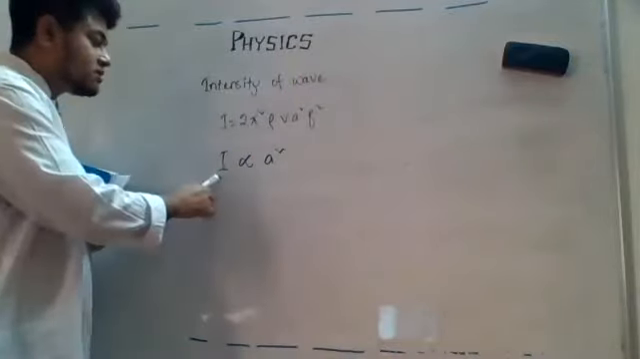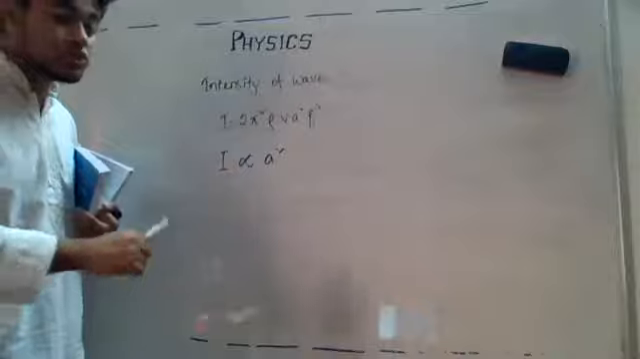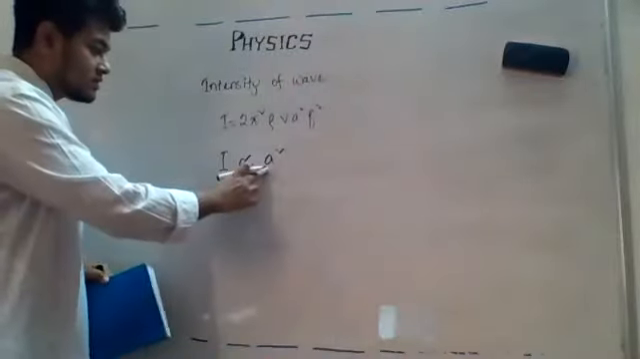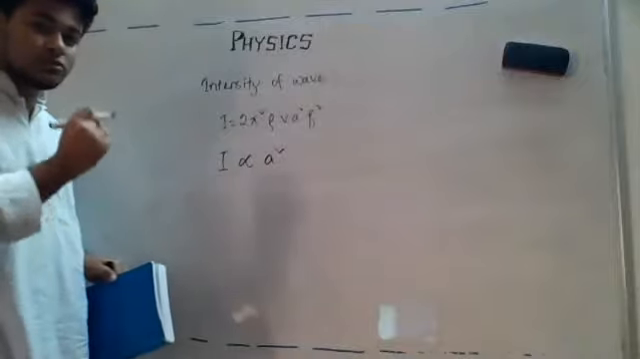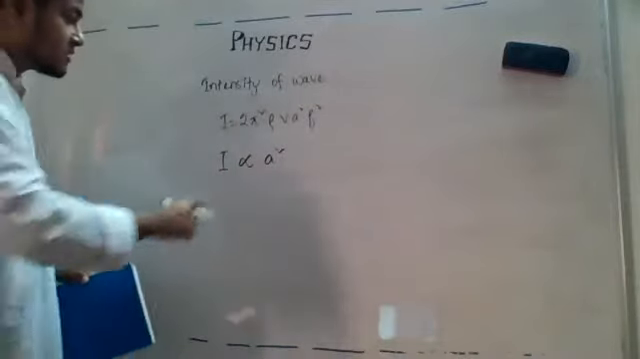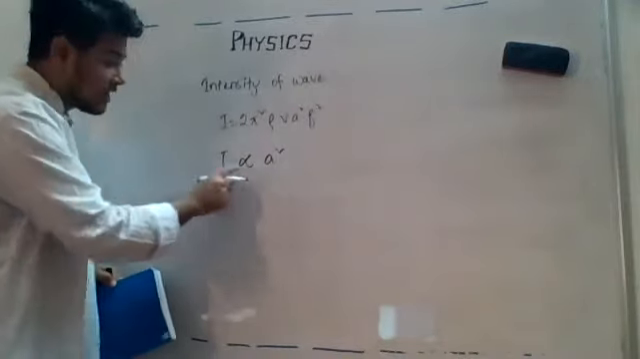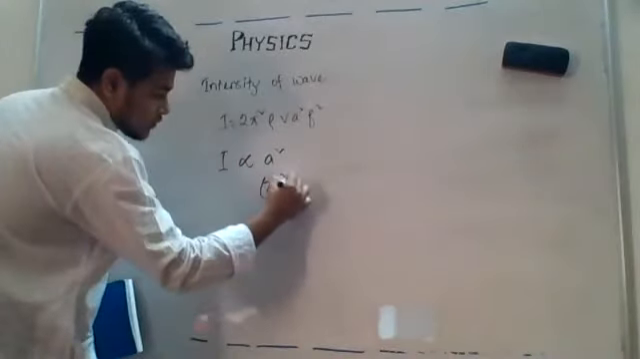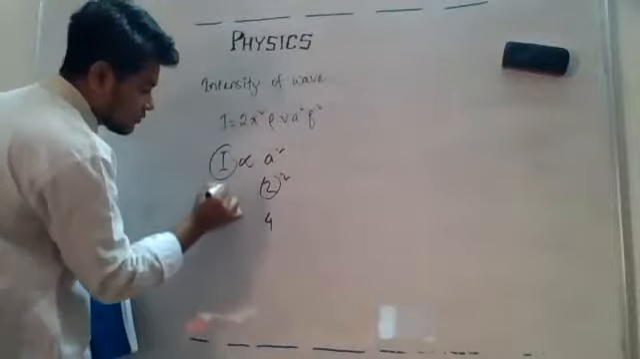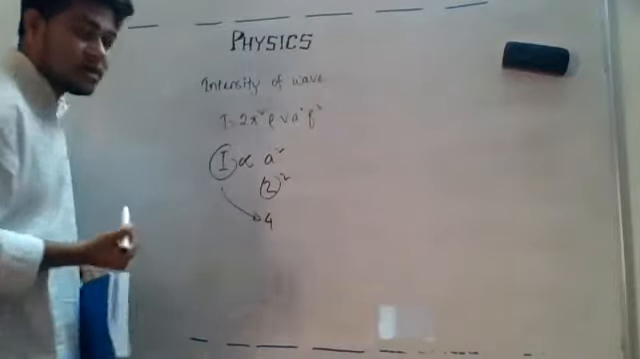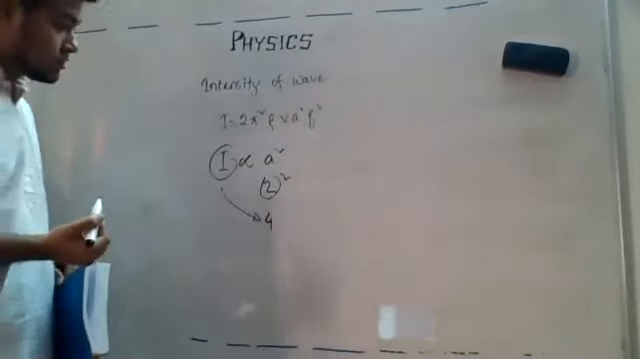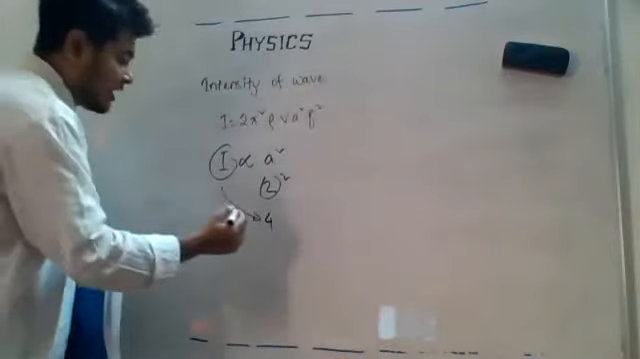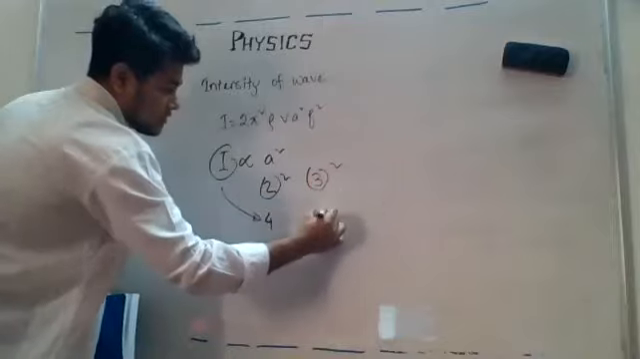So the intensity of a sound wave will be directly proportional to the square of the amplitude, correct or not? So if the amplitude increases, the intensity will increase to the square of that. That means if I double the amplitude, the intensity will be 4 times. If I triple the amplitude, then it will become not 6, 3 square is 9. It will become 9 times.